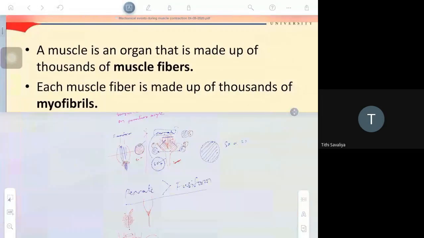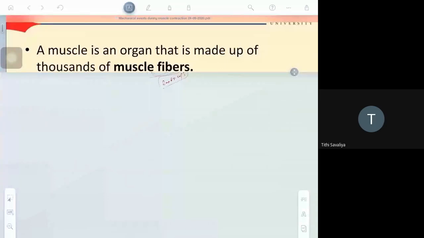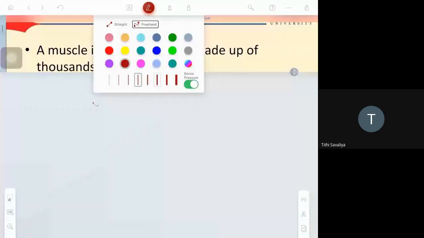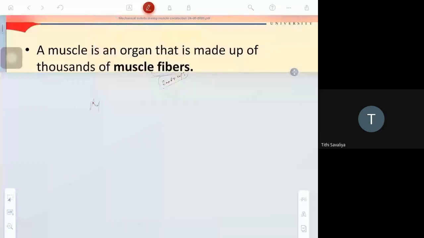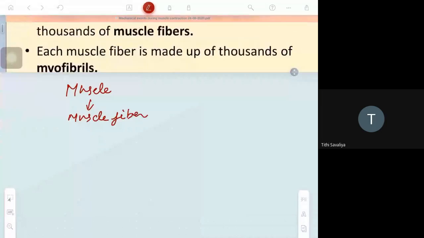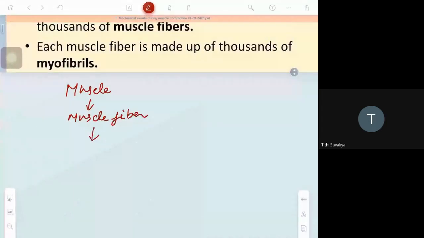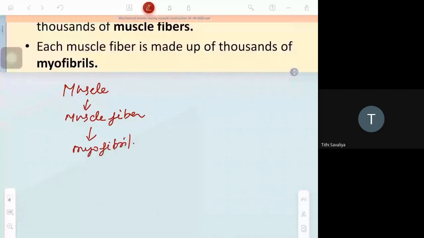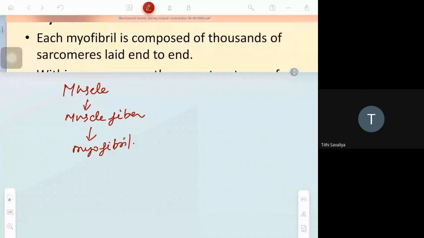Okay. So muscle is made up of muscle fiber, and muscle fiber is made up of thousands of myofibrils.